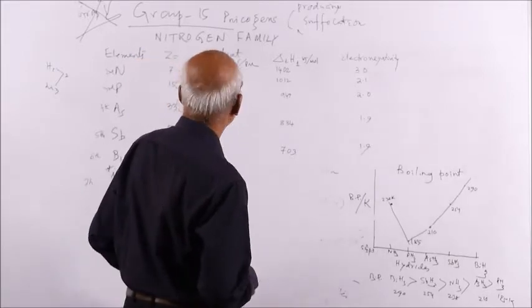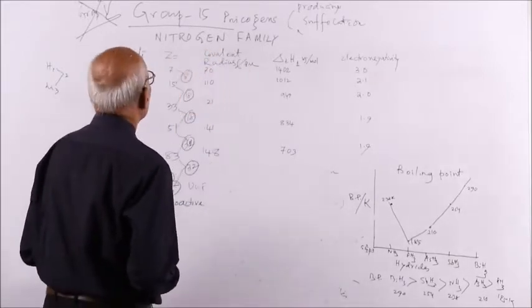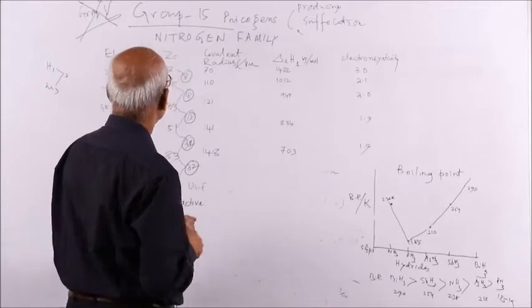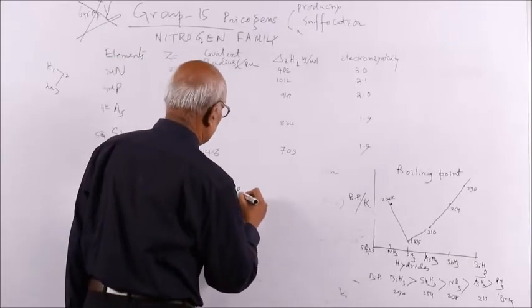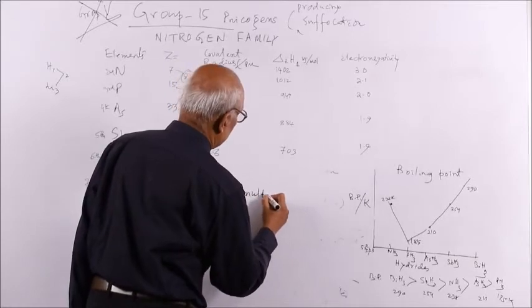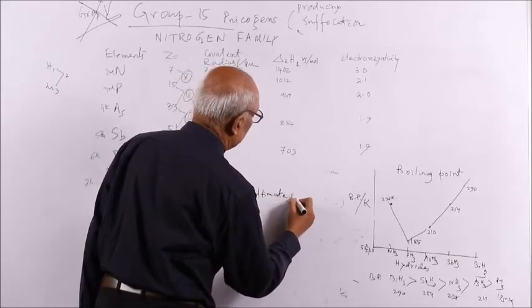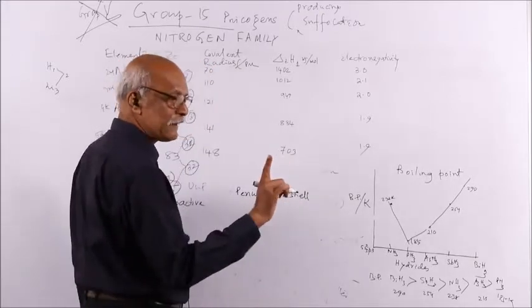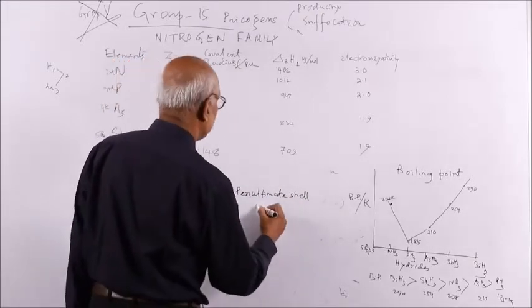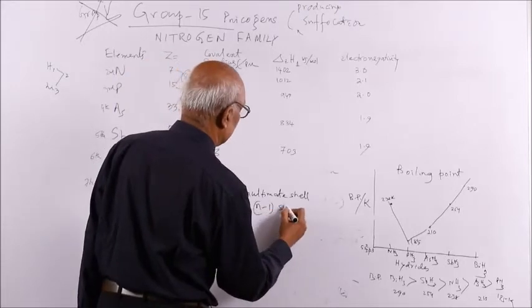Another point in the electronic configuration: in the penultimate shell, remember the penultimate shell is just below the valency shell. If the valence shell is the nth shell, the penultimate shell is the n-1 shell.